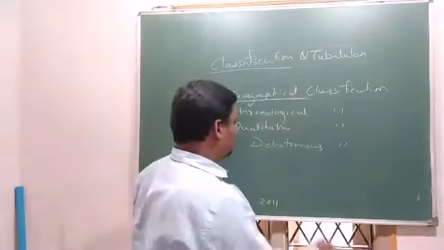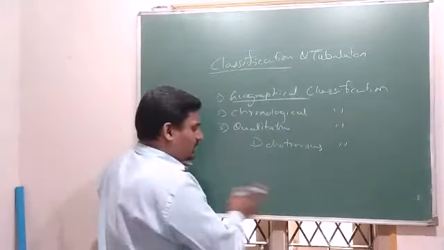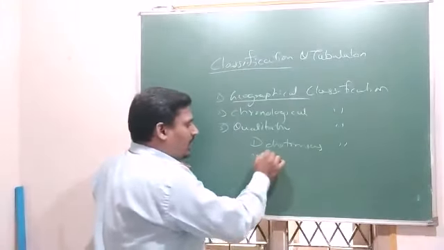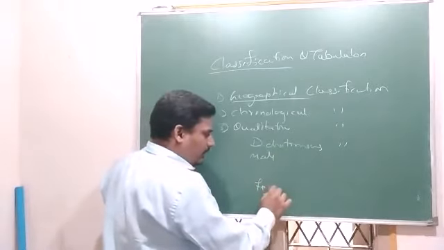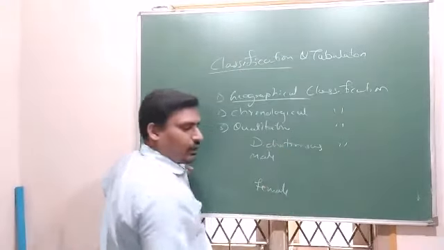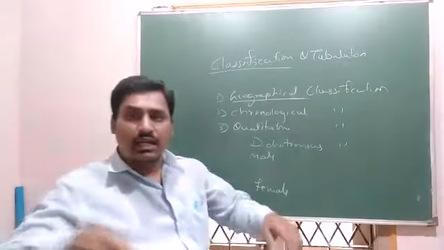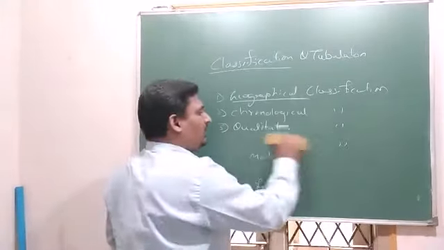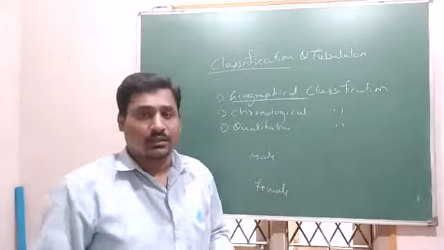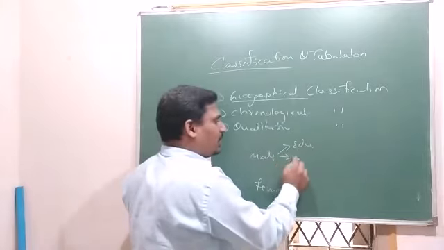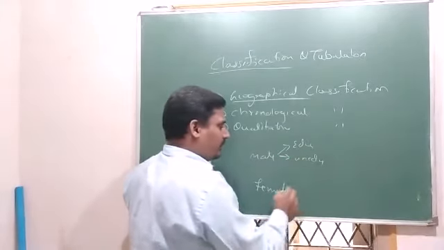For example, we take the total population and divide it into male and female. That is dichotomous, only two characteristics. Again, if you want to study it in depth, then we go for further classification. Male, educated, uneducated.